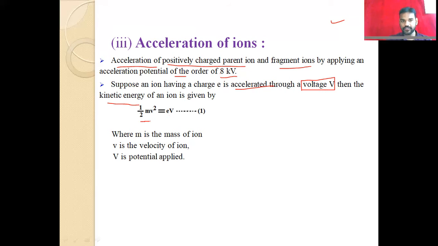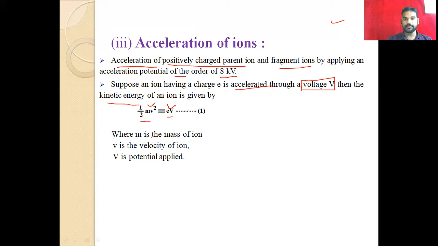Half mv square is the kinetic energy, and eV is the voltage we supplied. From this we can easily calculate the kinetic energy.